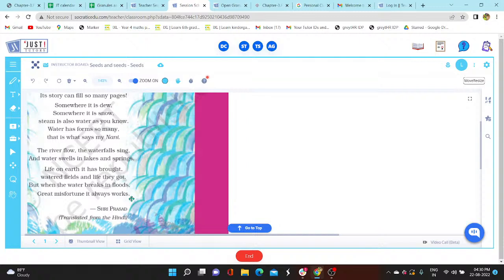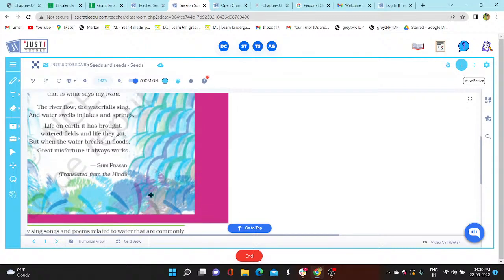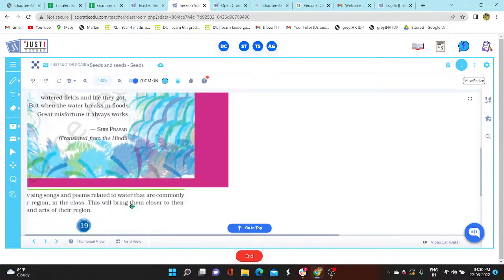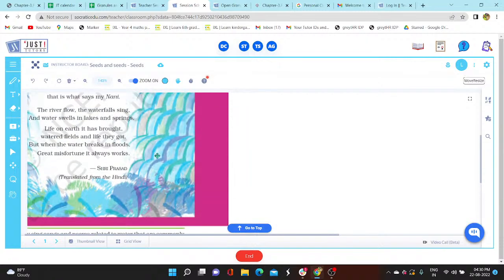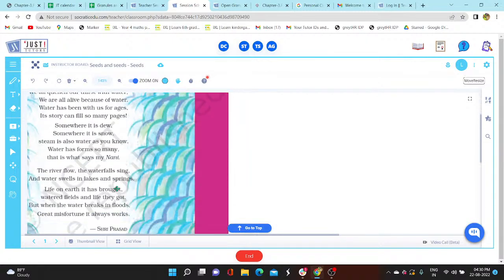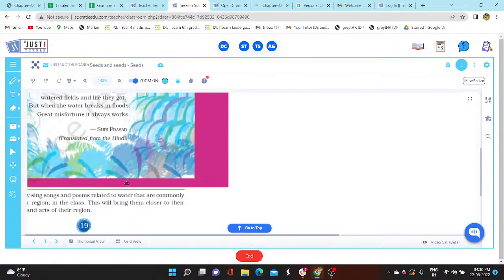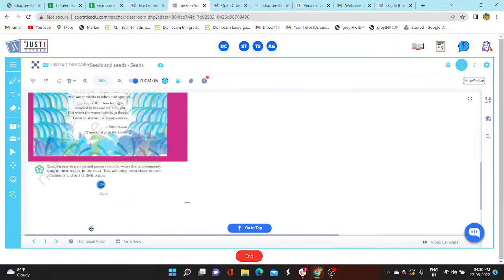Floods are not good. What do we call floods in Hindi? We call it बाढ़, when water comes with a very fast flow and it washes away everything, our houses and all the things in our houses, everything goes away along with the water. So water is good as well as bad for us. Plenty of water is bad for us.